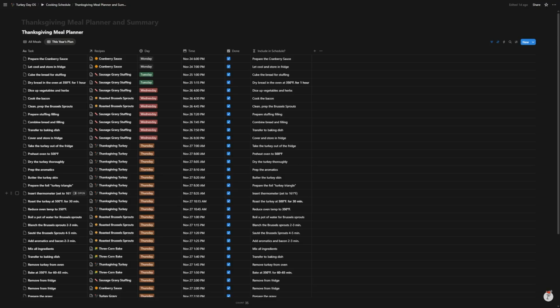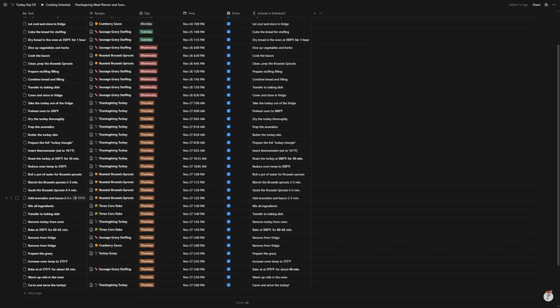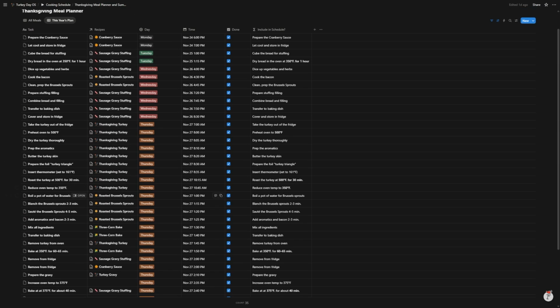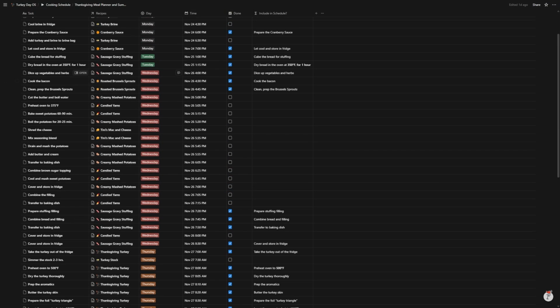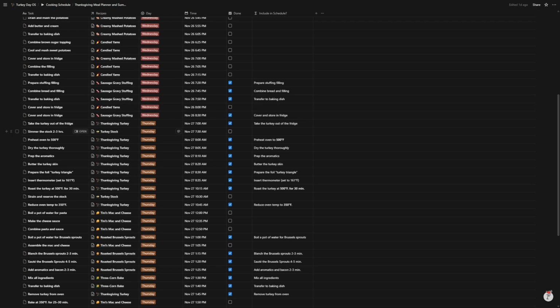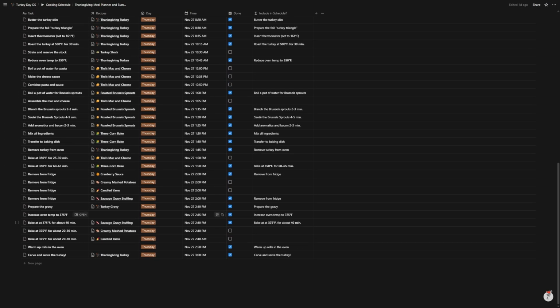So it's the configuration that's kind of the pain in the butt. But now moving forward, everything is already planned out. So next year, everything that I picked to be made that year is going to be really just click and go. And then I'm going to know exactly what to do and when to do it. All Meals is the full planner. So this is like everything. This is like the master schedule. So this is assuming that I'm going to make every single recipe on my list, and it outlines what to do and when to do it.